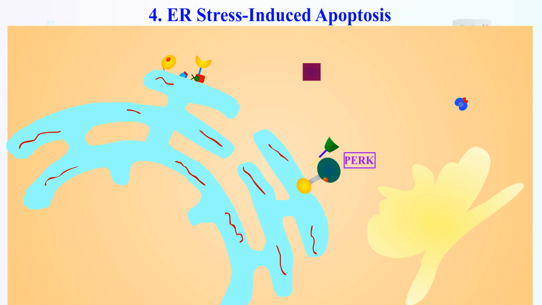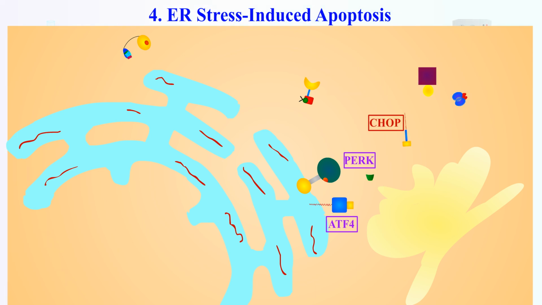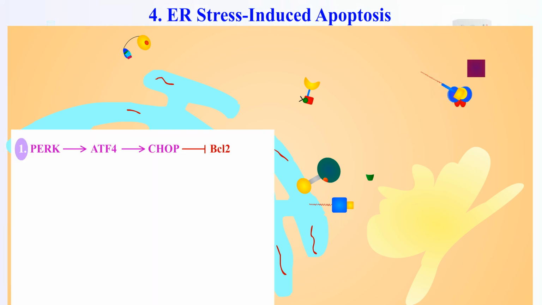PERK is a membrane protein that senses unfolded proteins. On activation, it increases the translation of specific stress-related proteins, like ATF4, or activating transcription factor 4. ATF4 will induce CHOP protein, or C/EBP homologous protein, which is a pro-apoptotic transcription factor. It inhibits anti-apoptotic proteins like BCL2, promoting pro-apoptotic proteins like BAX and BAK.